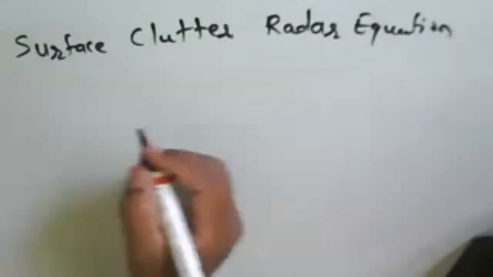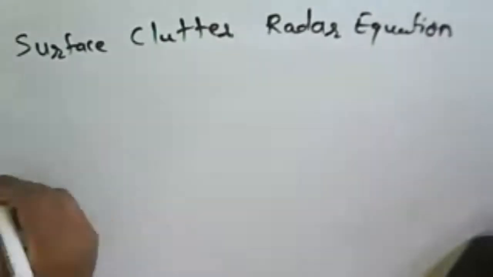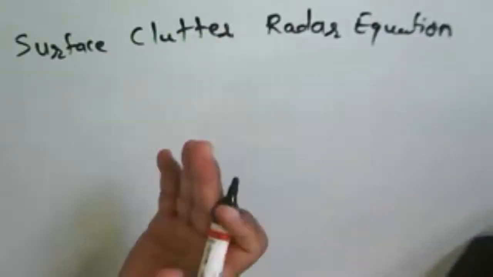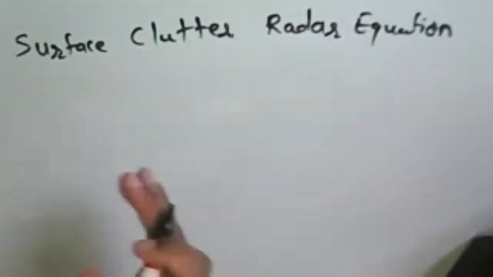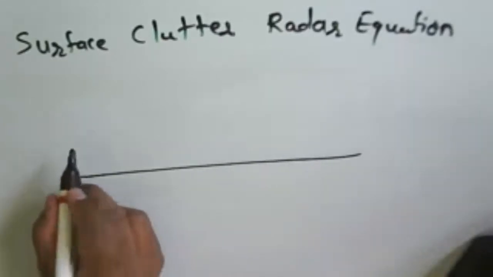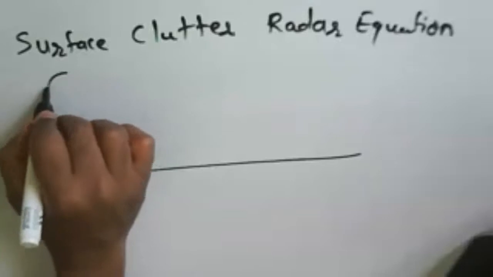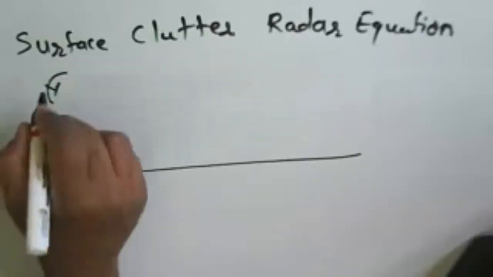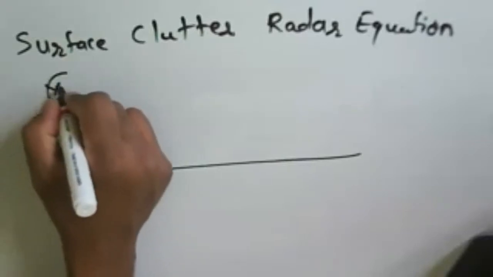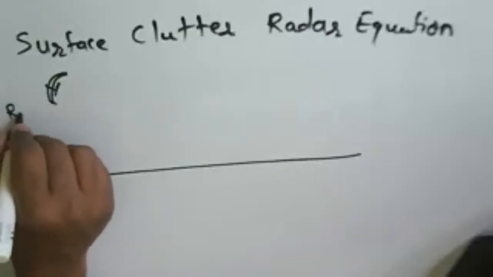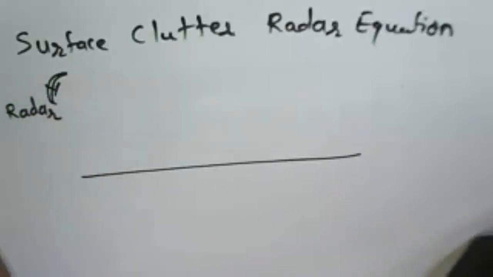Okay. So now we need to know about the surface object. Surface means a flat surface. So we can say that this is a surface here, and in an aircraft we have a radar. Okay, so there is a radar in an aircraft. We have a device here, and this is called a radar now. What happened here?